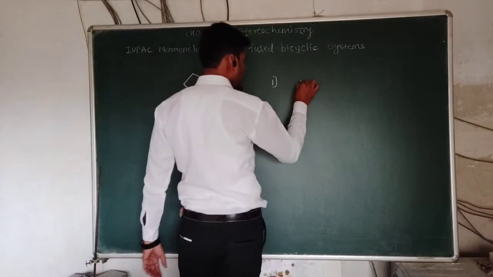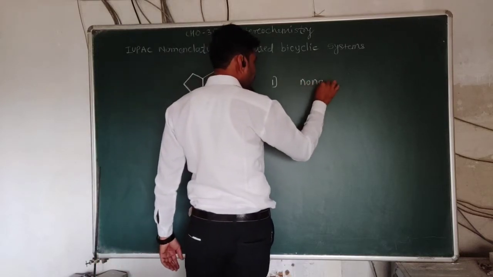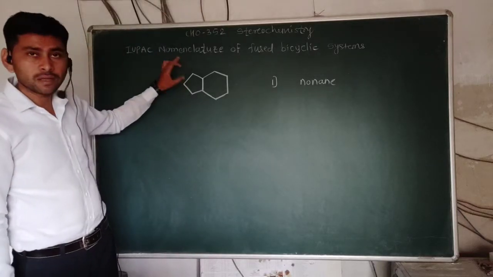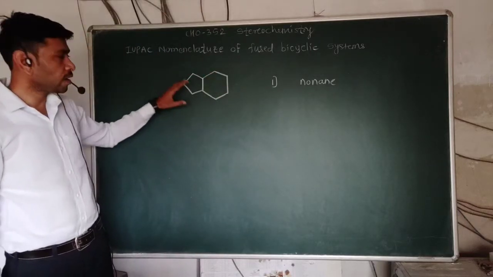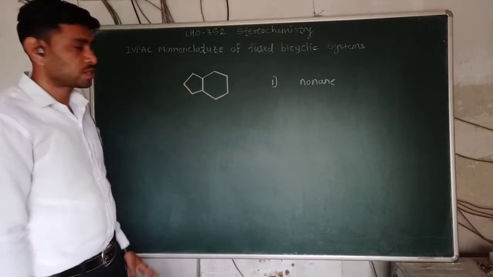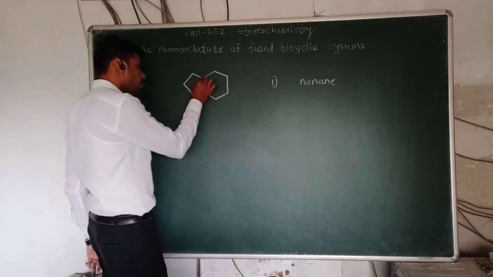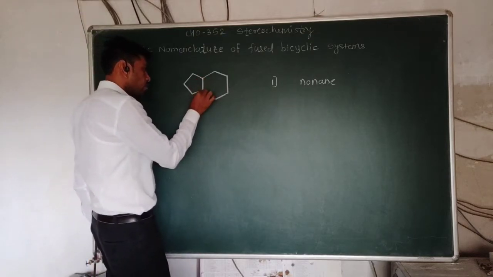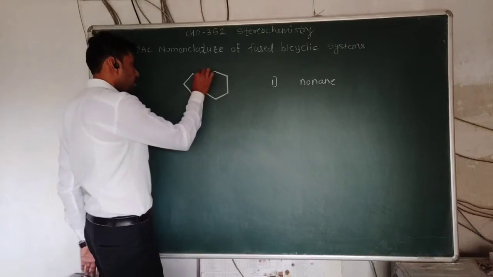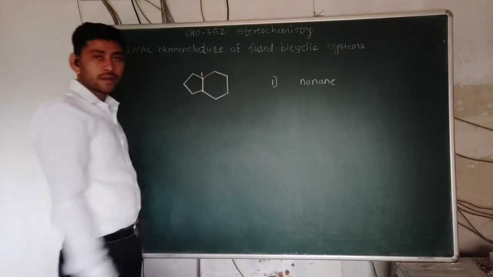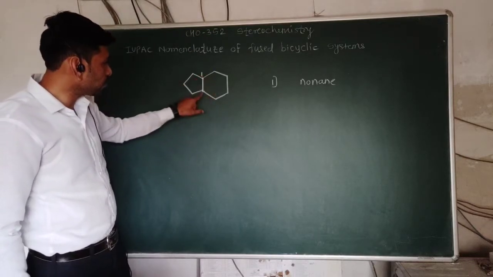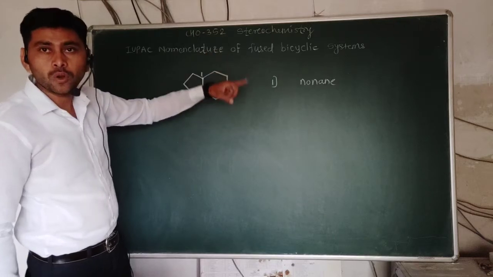So we have to name it nonane. The total number of carbon atoms here is 9, so it is nonane. Now we have to start numbering this system. Numbering should start from the bridge carbon, so we first identify the bridgehead carbon. Numbering should extend up to the second bridgehead through the longest chain.